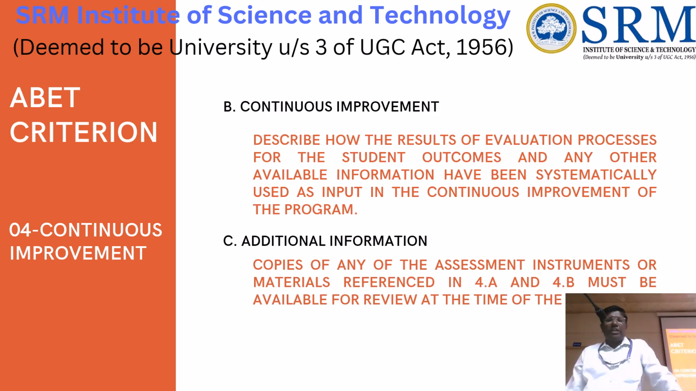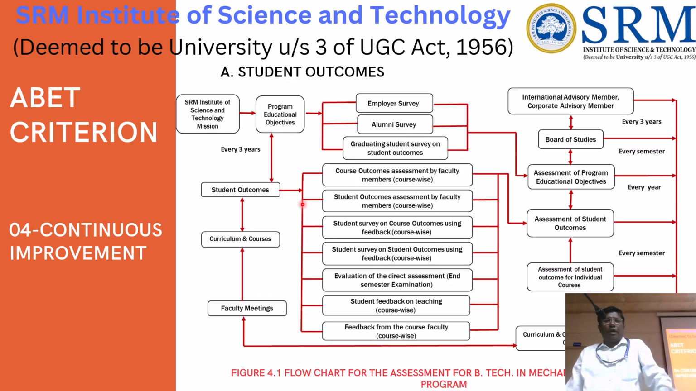And next one, continuous improvement and additional information we can also give. This is the map of how we are evaluating the employer survey, alumni survey and graduating student survey, which are connected with the program educational objectives. And what are the tools we are using to assess the student outcome?